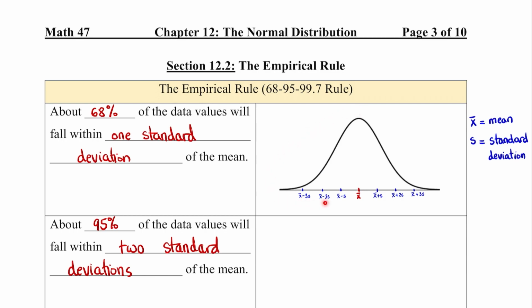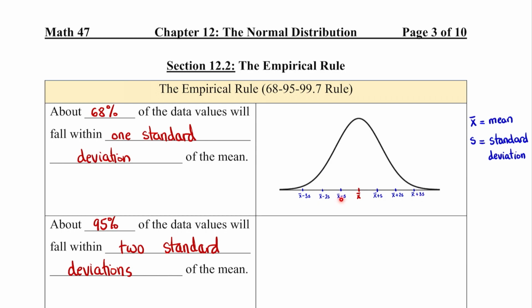This is my normal distribution. This is my mean. These values are 1, 2, 3 standard deviations above the mean, and these are 1, 2, 3 standard deviations below the mean. To find this value, I'll take the mean plus 1 standard deviation. To find this value, I take the mean plus 2 standard deviations. To find this value, I take the mean plus 3 standard deviations.